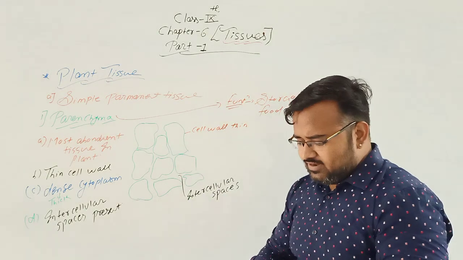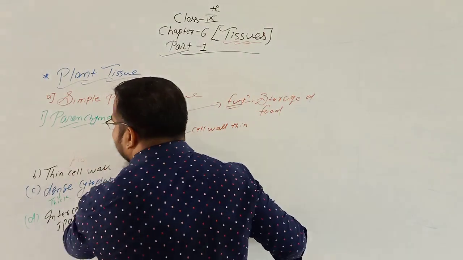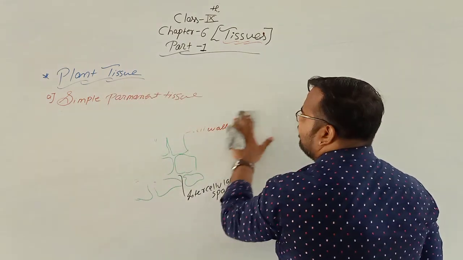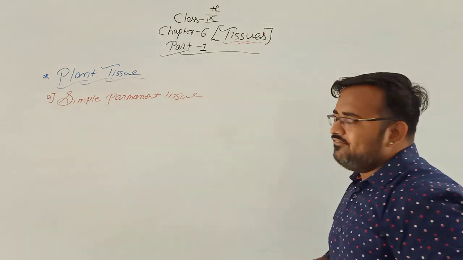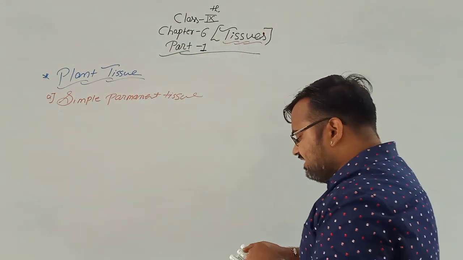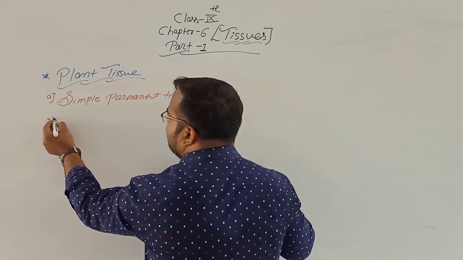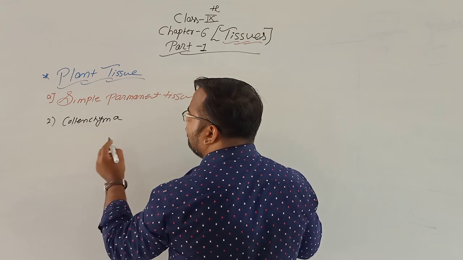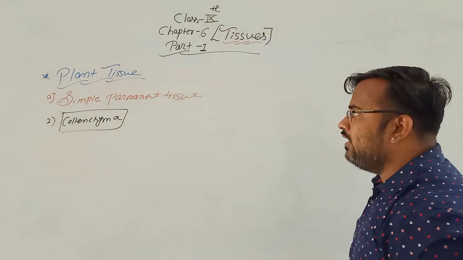Second, we are going to see collenchyma. This chapter is a theoretical chapter, so you have to learn each and every thing, each and every point. After parenchyma, second is collenchyma. Now, collenchyma means